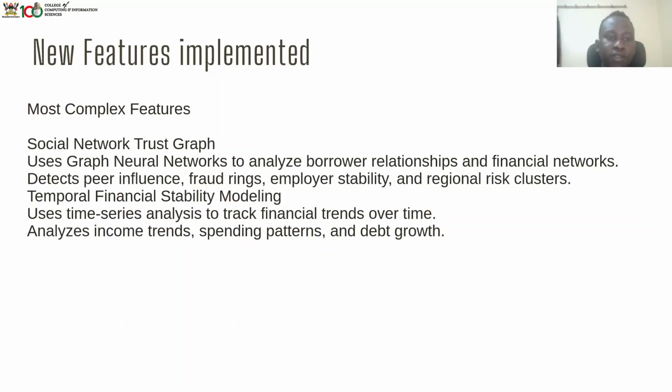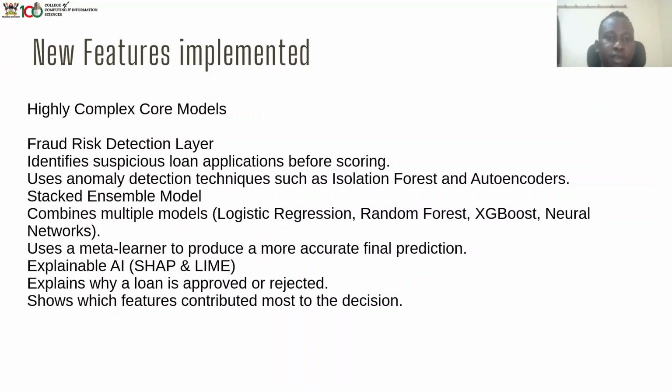And these are some of the features. We have some of the most complex features, like the social network trust graph, which uses trust graph neural networks to analyze borrower relationships. We have the temporal financial stability modeling. This one uses time series analysis to track financial trends over time and analyzes income trends, spending patterns, and debt growth. Then we have the highly complex core models, like the fraud risk detection layer, which identifies suspicious loan applicants before scoring and uses anomaly detection techniques such as isolation forest or autoencoders. We have the stacked ensemble model, which combines multiple models like logistic regression, random forest, XGBoost, and neural networks. Then we also have explainable AI, which uses SHAP and LIME.